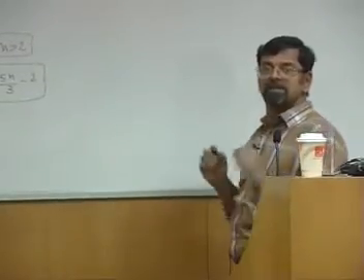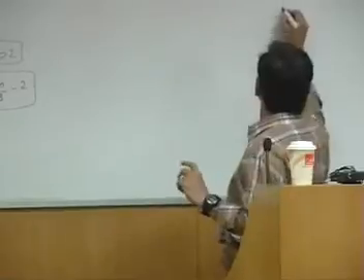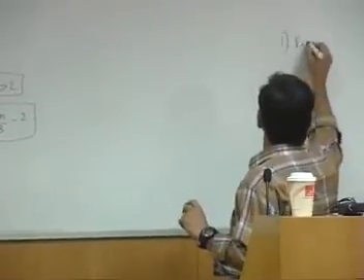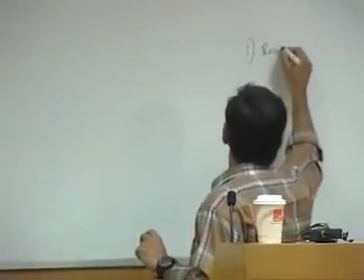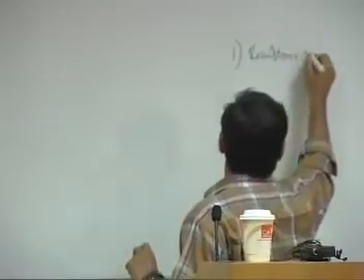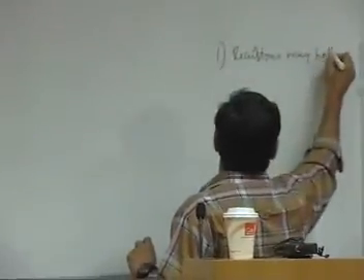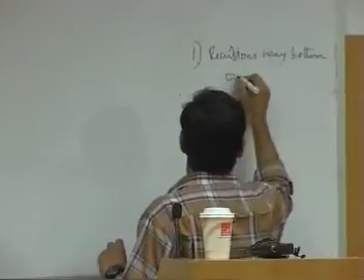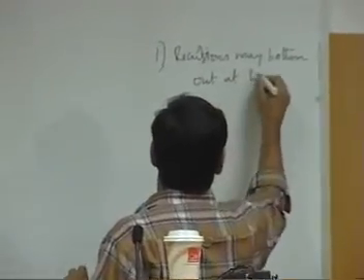So, the first wisdom we are getting is the following. The first wisdom is, okay, recursion may bottom out at a higher level.